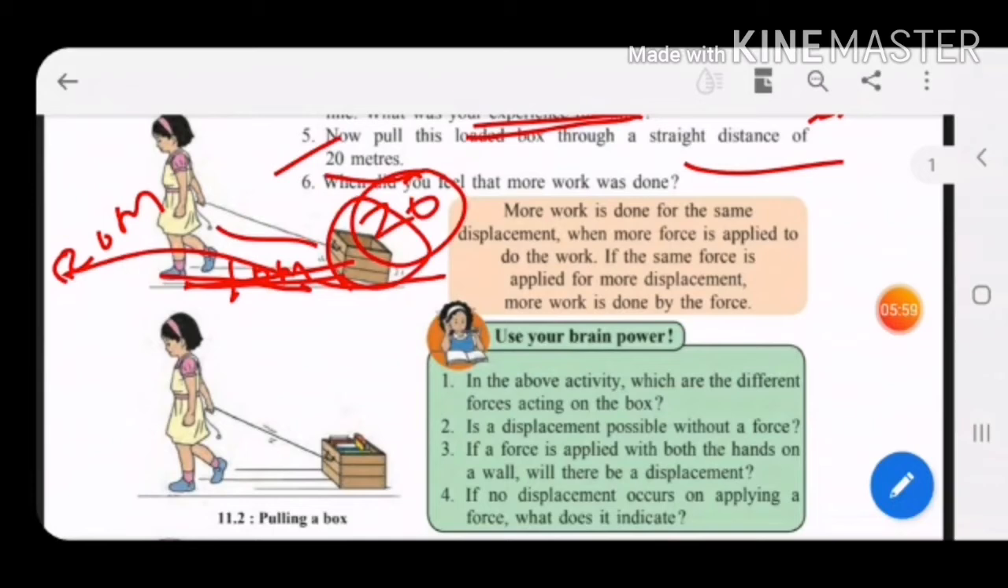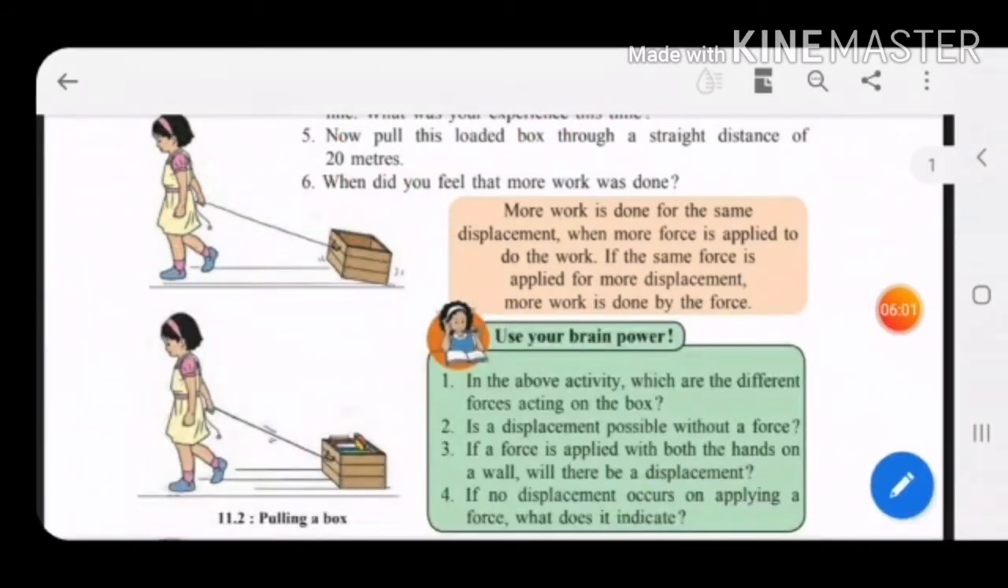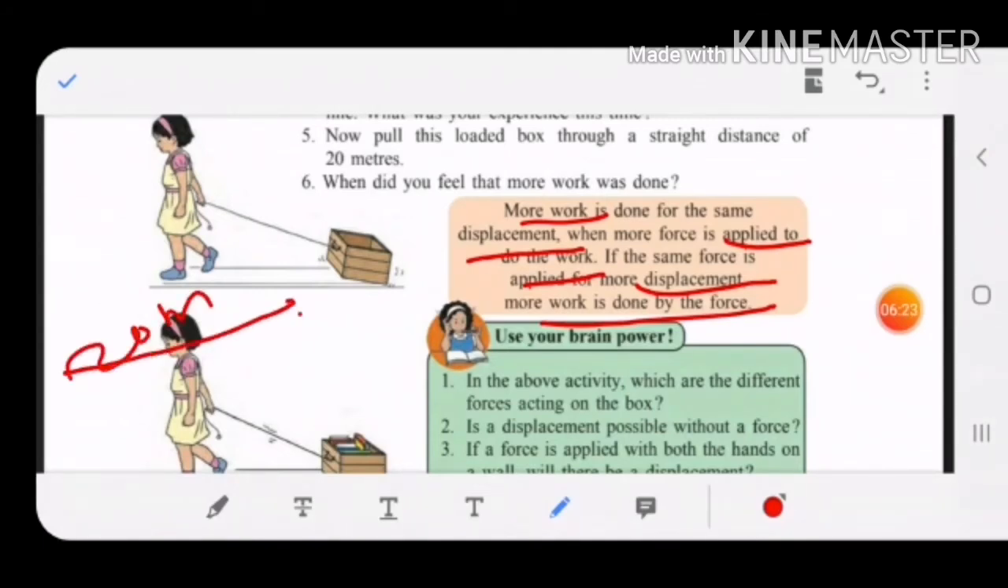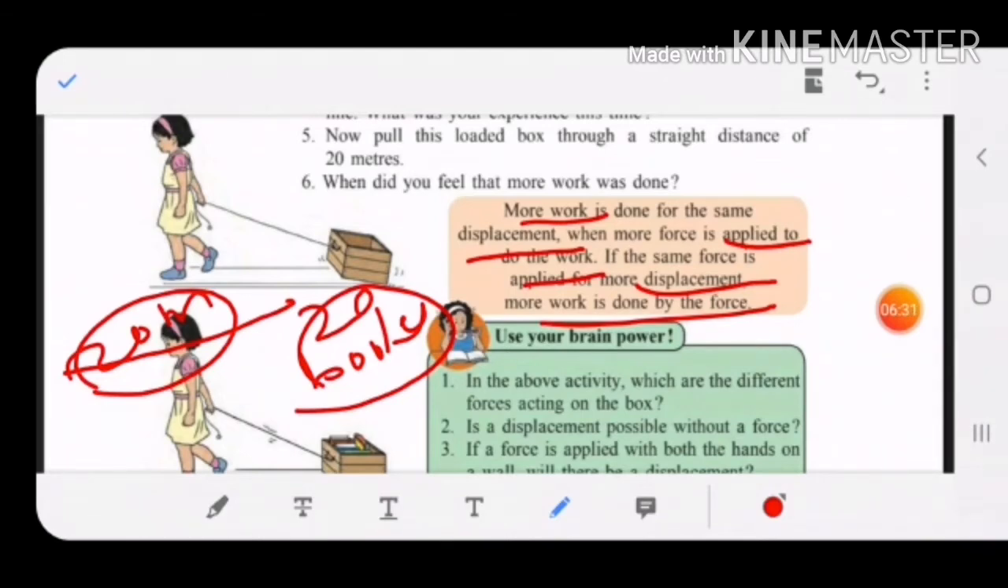Yes or no, children? So this orange color box is very important. Just see what they are saying. More work is done for the same displacement when more force is applied. Yes or no, children? If the same force is applied for more displacement, more work is done by the force. See, for 20 meters distance and 20 books, displacement is more, and the box was also full. So more displacement, more force is applied, so more work was done.